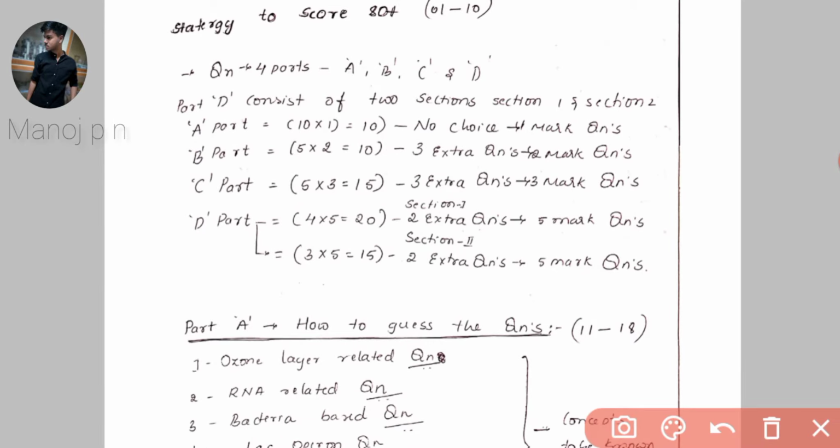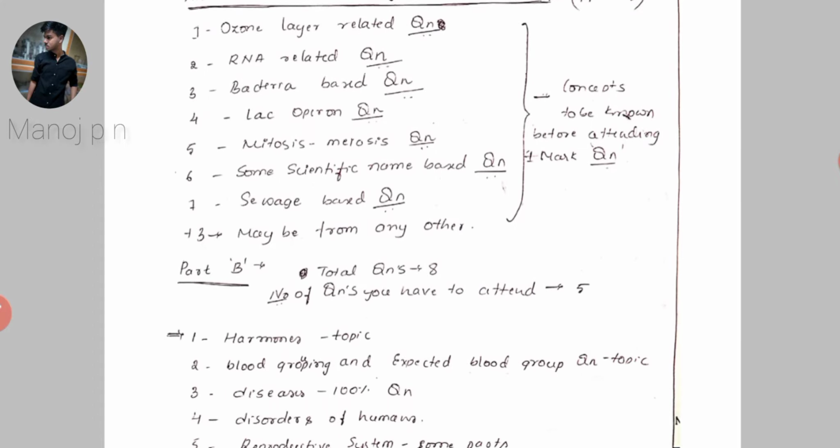The question paper pattern: your question paper will consist of four parts, part A, part B, part C, and part D. Part A is 1 mark questions, and part B is 2 marks questions. Part C is, as usual, 3 marks. Part D will have two sessions, session 1 and session 2. Each session will consist of some questions, and each question carries 5 marks.